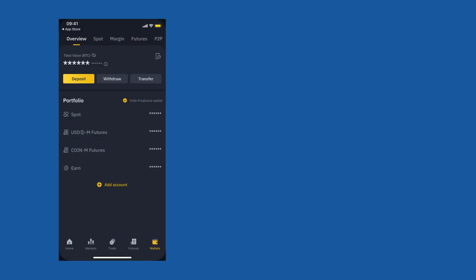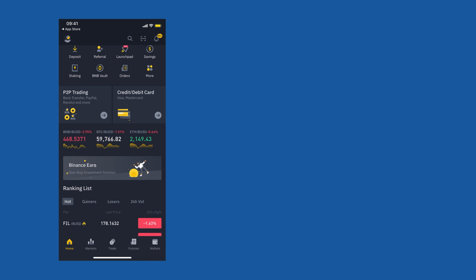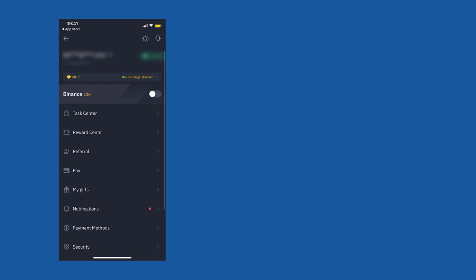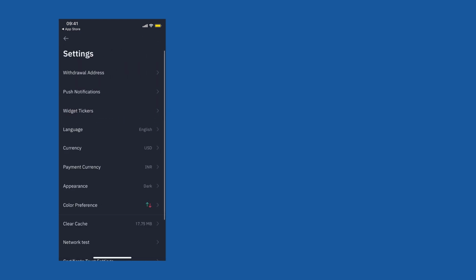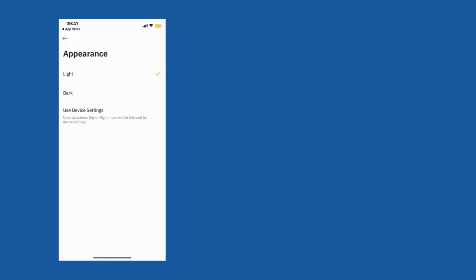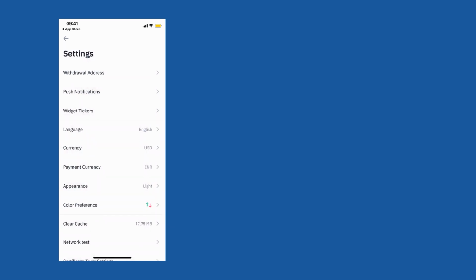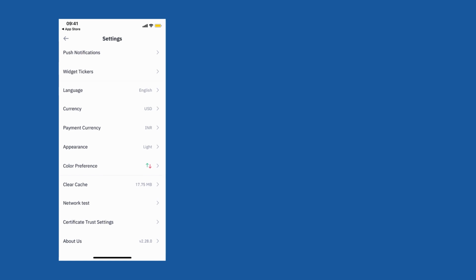So let's go back to the home page, so that we don't miss important stuff. Let's click on this profile icon at the top left. So here you can see a few things. At the top, your email address is there, then your ID is there. This ID will be used at a few places when you are reaching out to your support staff. Then you can go to settings. You can make some changes over here, like you can change the theme from dark to light. Let's keep it light. It should be easier for you to see the tutorial on the YouTube app. Okay, so you can make more changes.